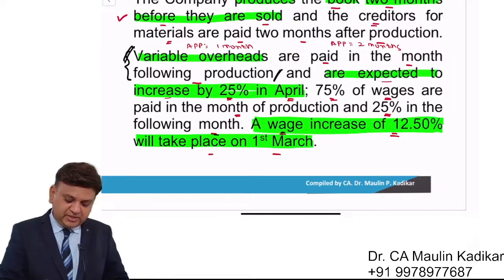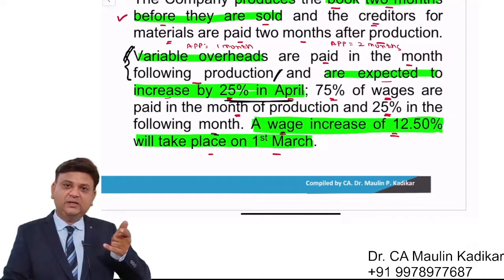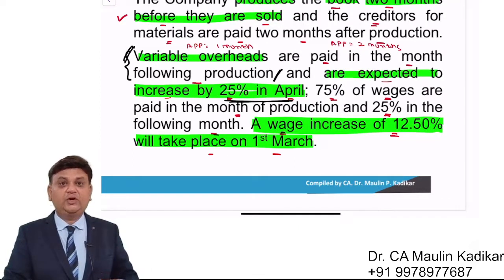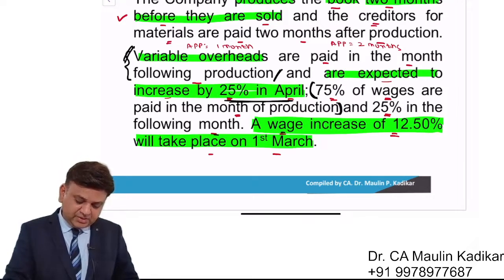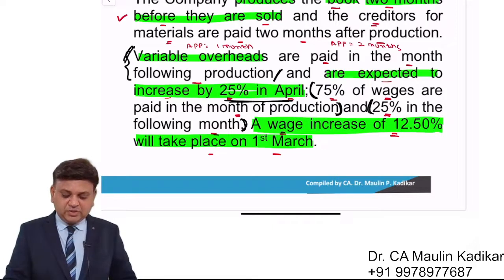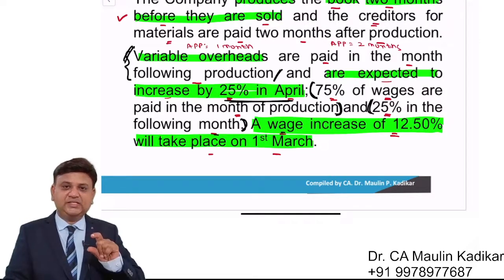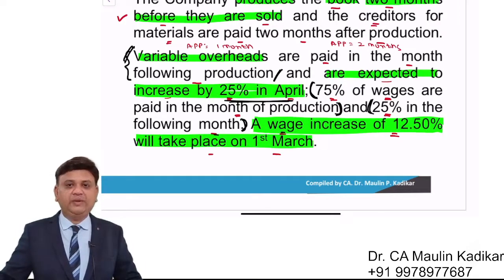And are expected to increase by 25% in April. Its effect is considered when we were preparing the statement of the expenses. 75% of the wages are paid in the month of production and 25% in the following month. Okay. I request all of you to consider this adjustment and write in the chat box what is the payment to be made in February, March, in April.